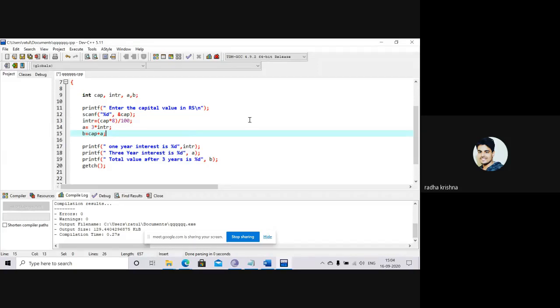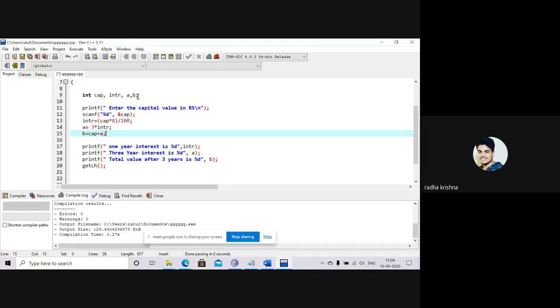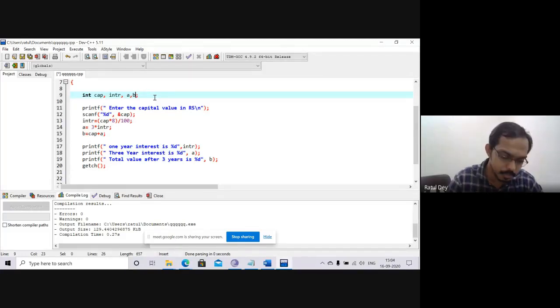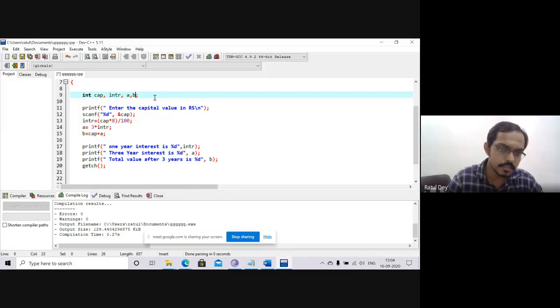Excuse me, sir. Yes. Sir, I have initialized the new value of capital in the capital itself. That implies I have initialized the new value of capital, means capital after third year, in the capital itself without taking a new declaration. I think you have done this program in a different way. Yes, sir. Okay, it is working. Yes, sir, working. Okay, fine.